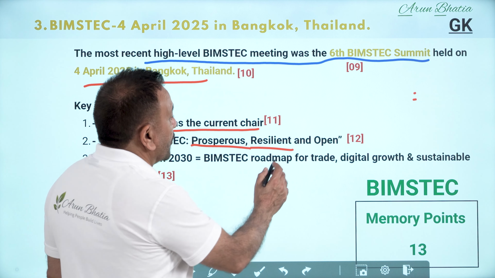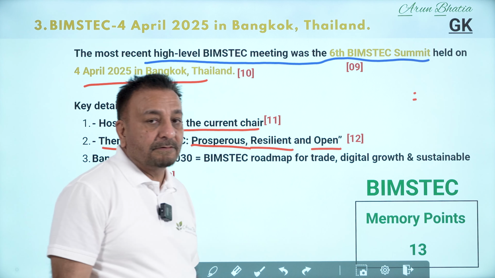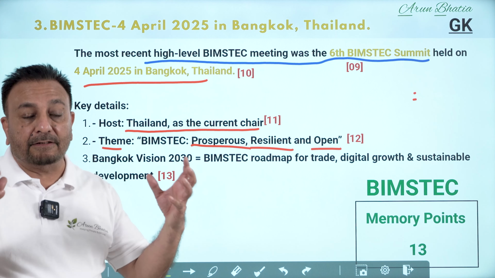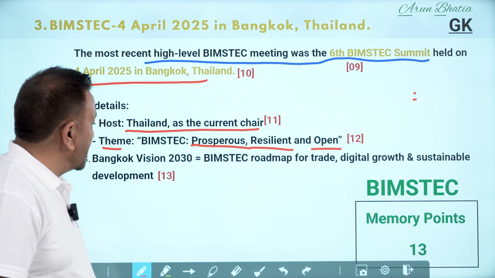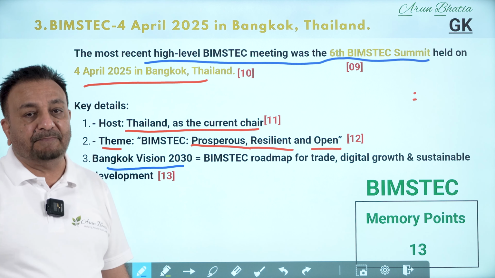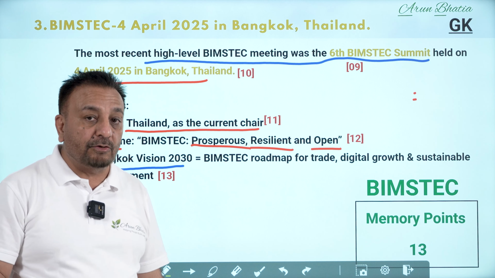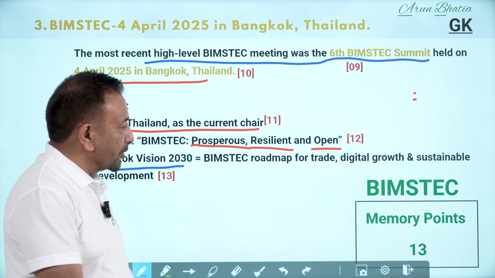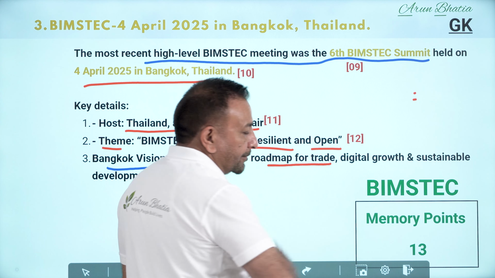Next is opening up the borders, opening of the borders of trade and commerce, opening the border of heart, meeting of people to people. Then what is the vision of 2030? What we are expecting by 2030 as this organization, BIMSTEC. The roadmap is building up trade.